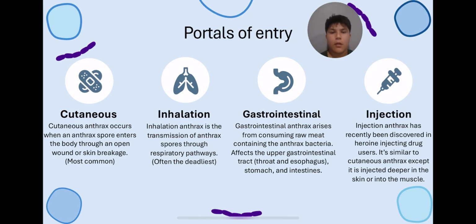Portals of entry. The first is going to be cutaneous. Cutaneous anthrax occurs when anthrax spores enter the body through an open wound or skin breakage. The second is going to be inhalation. Inhalation anthrax is the transmission of anthrax spores through the respiratory pathways. The third one is going to be gastrointestinal anthrax, which arises from consuming raw meat containing anthrax bacteria. It affects the upper gastrointestinal tract as well as the stomach and the intestines. The last one is going to be injection. Injection anthrax has been recently discovered in heroin injecting drug users. It's similar to cutaneous anthrax, except it is injected deeper into the skin or into the muscle.